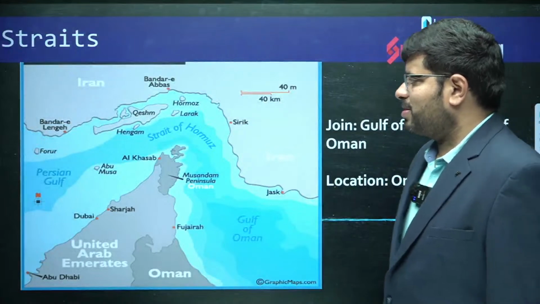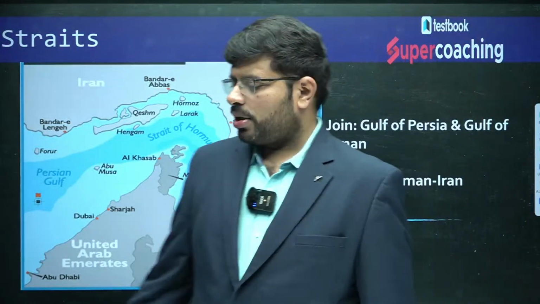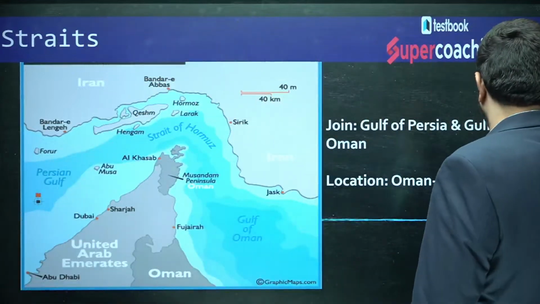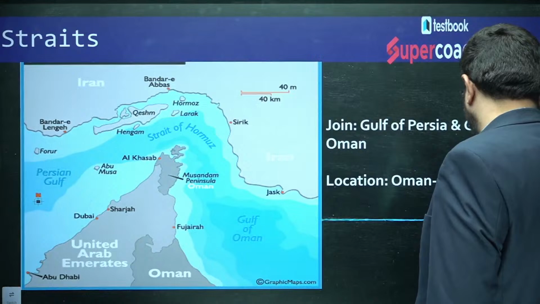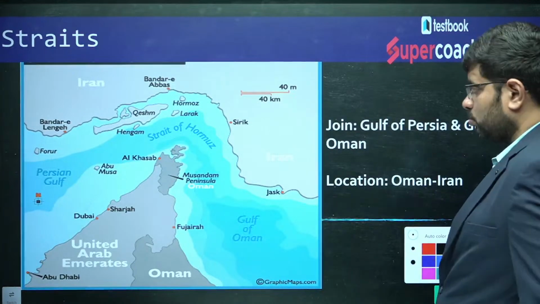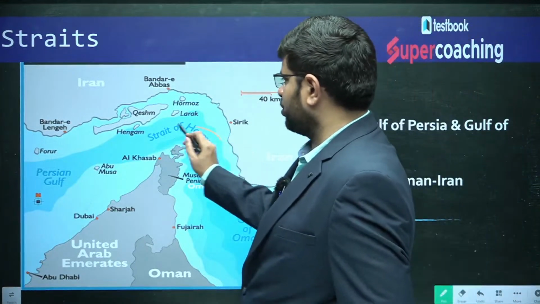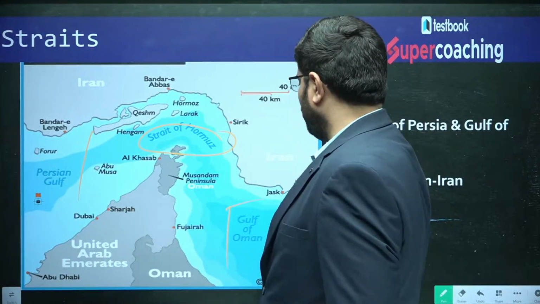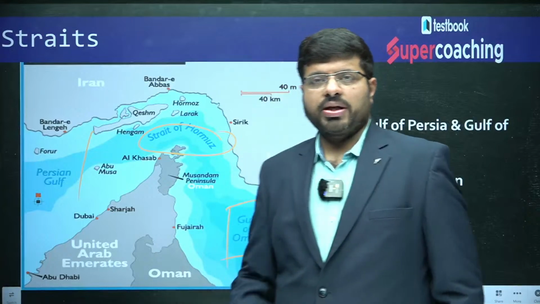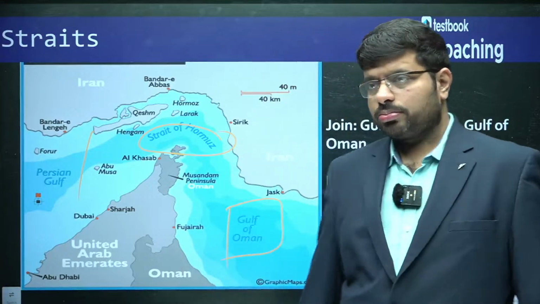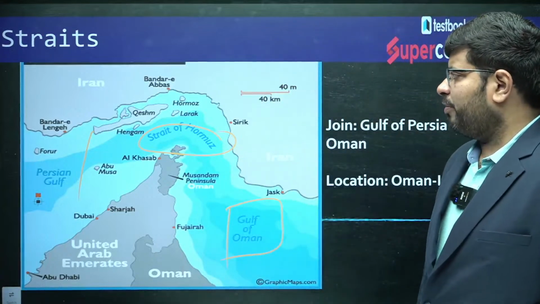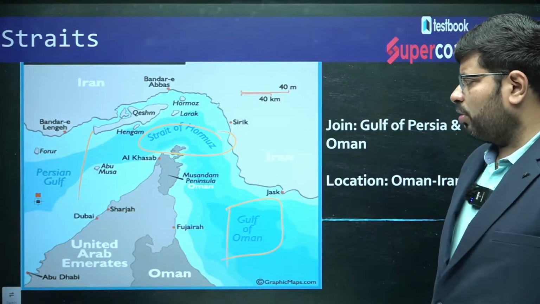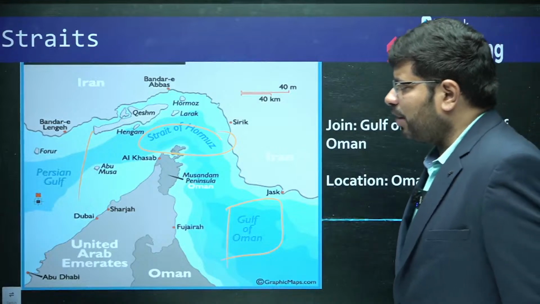For example, Strait of Hormuz. You can see here, which part of the world is Strait of Hormuz? Which part? Connecting Persian Gulf with Gulf of Oman. Persian Gulf and Gulf of Oman. So, the Strait of Hormuz connects the Persian Gulf with the Gulf of Oman.